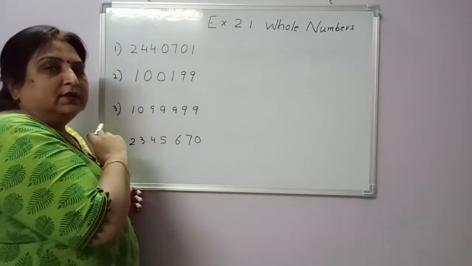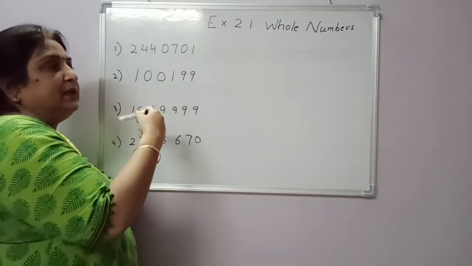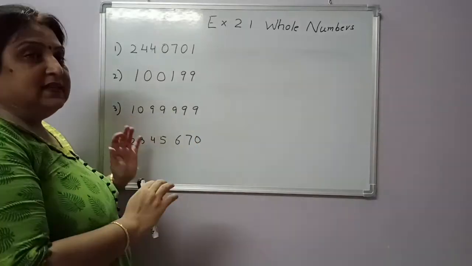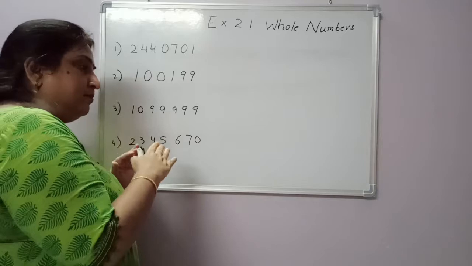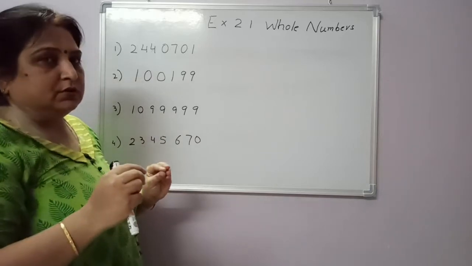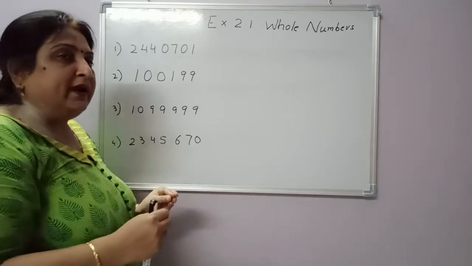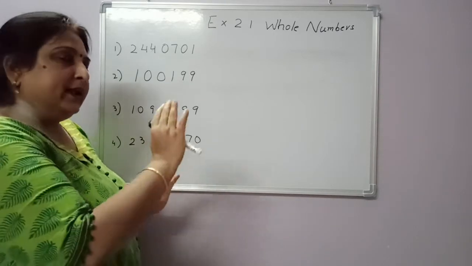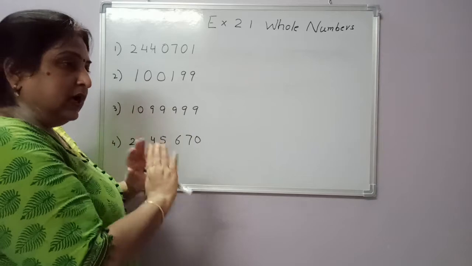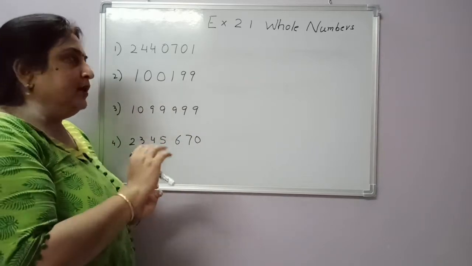You have to find out the successor of. Successor means the next number. Since these numbers are big in numerals, you can have confusion. The simple way is to add one. अगर कहीं भी confusion आ रही है आपको, add one to it and give the answer. Otherwise, you can do it orally also.